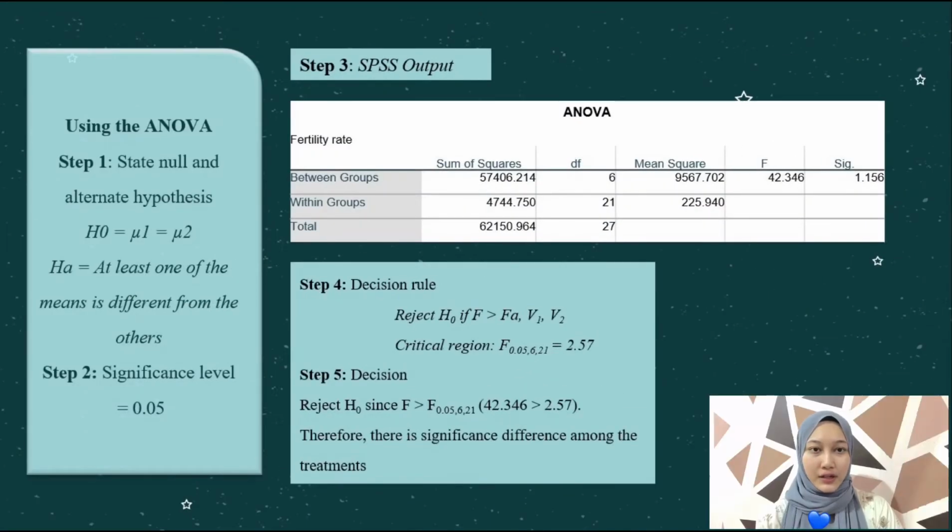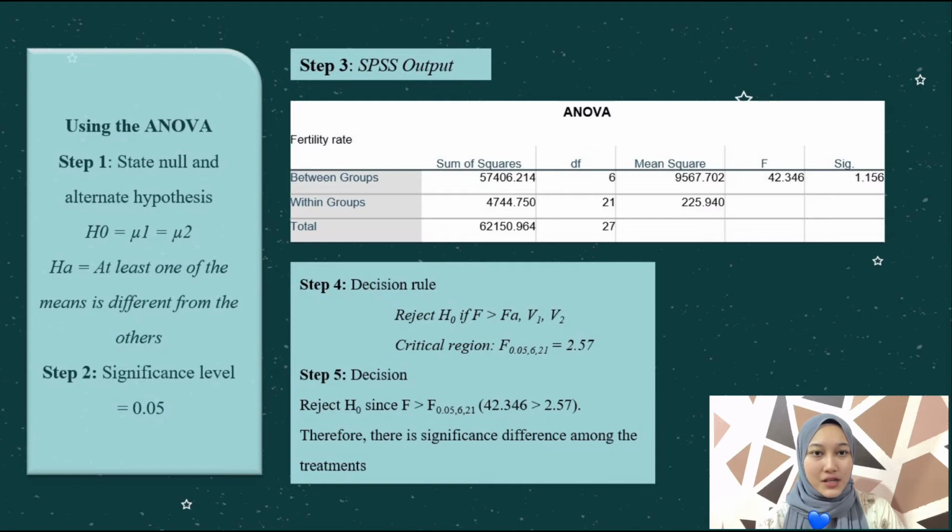Using ANOVA has 5 steps too. Step 1, state null and alternate hypothesis. H0: mu1 equals mu2. H1: at least one of the means is different from the others. Step 2, significance level, alpha equals 0.05.